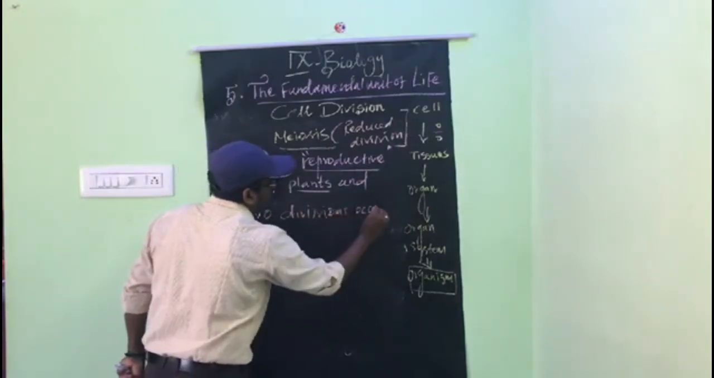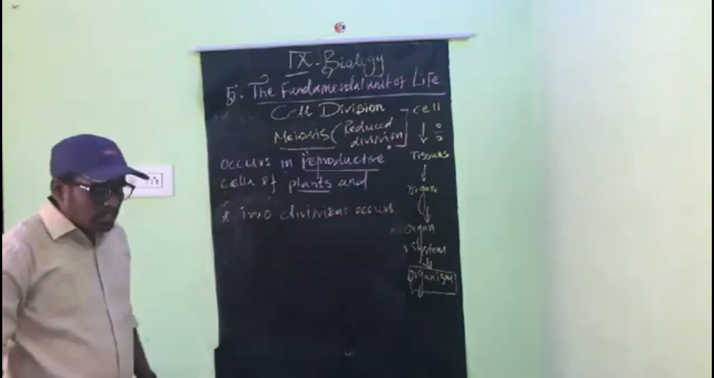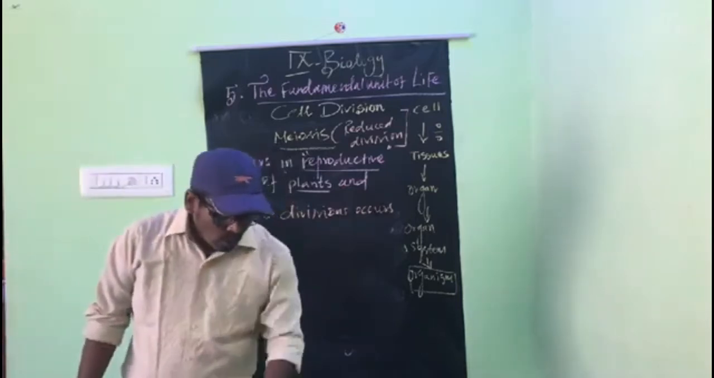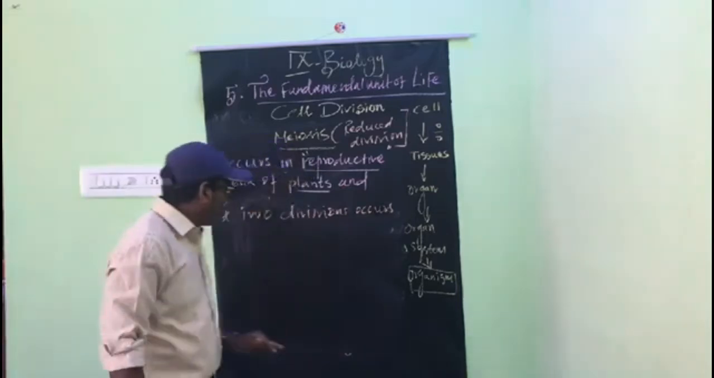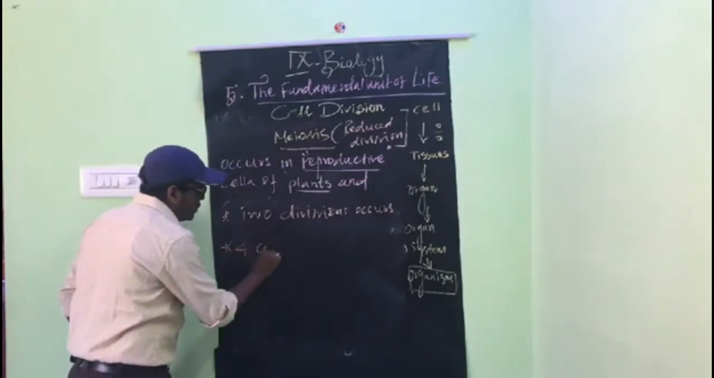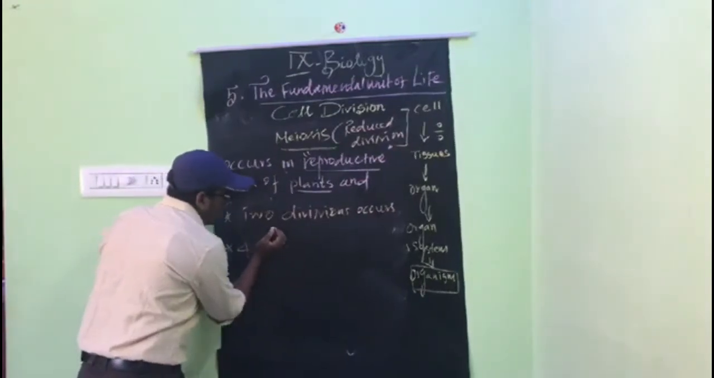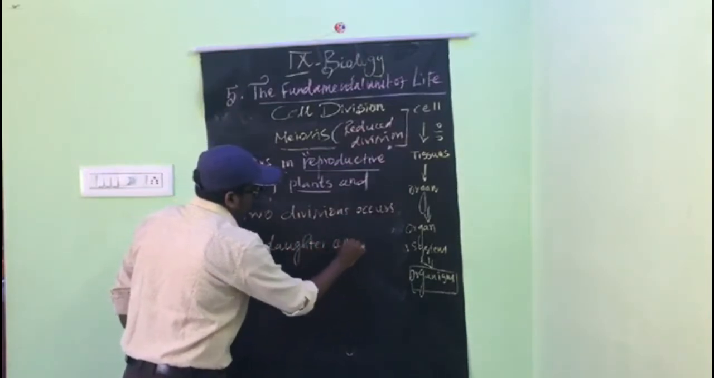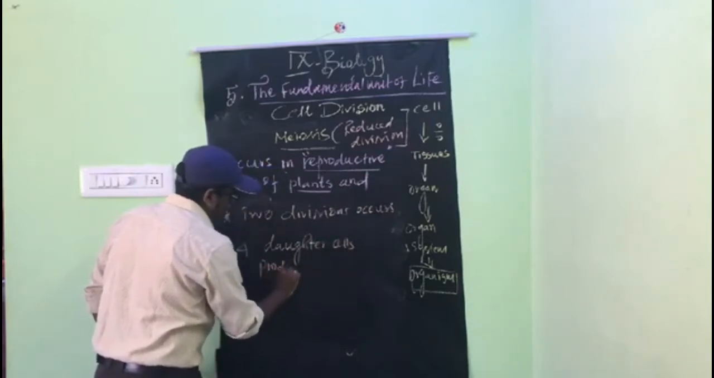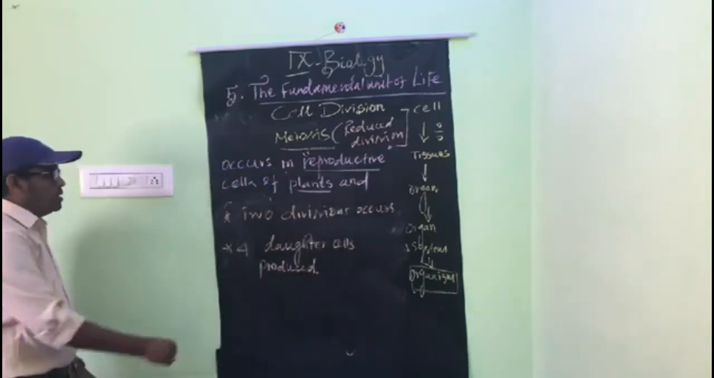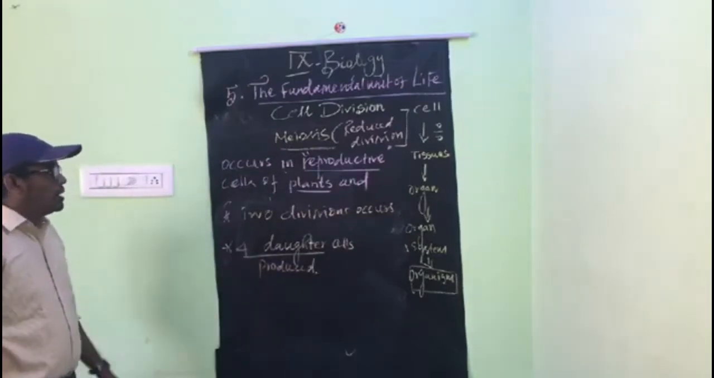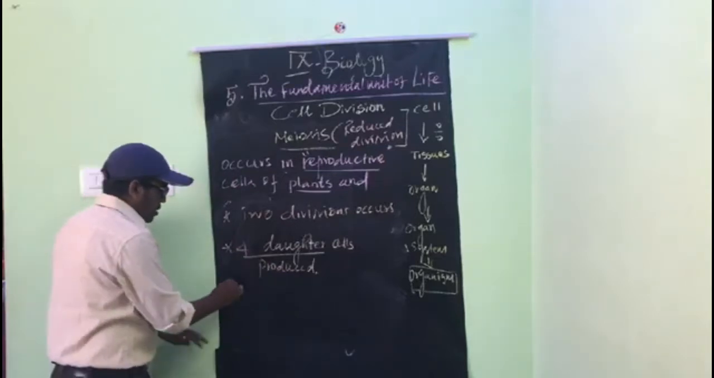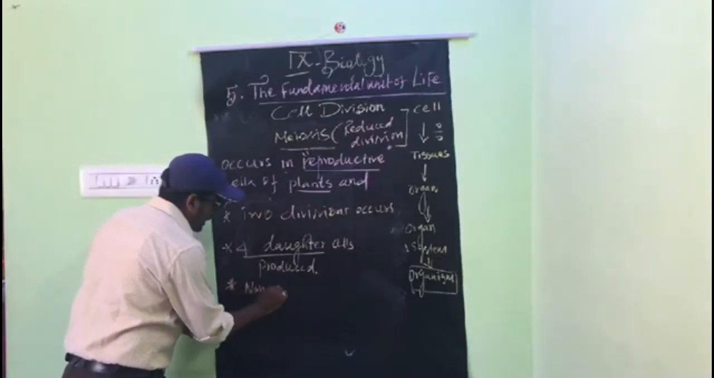But in mitosis, only a single division occurs. The cell divides a single time and produces two daughter cells. But here, the cell divides two times and finally four daughter cells are produced. Don't forget, in mitosis two daughter cells are produced, and here four daughter cells are produced.